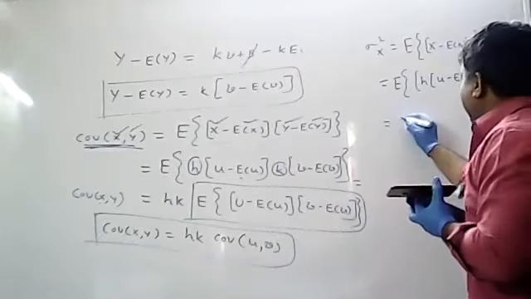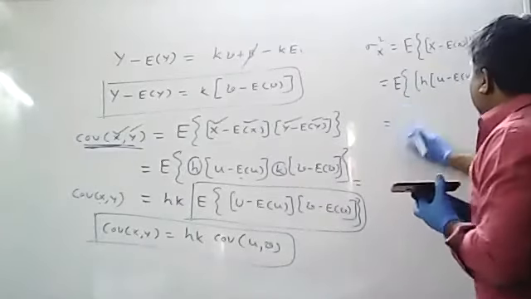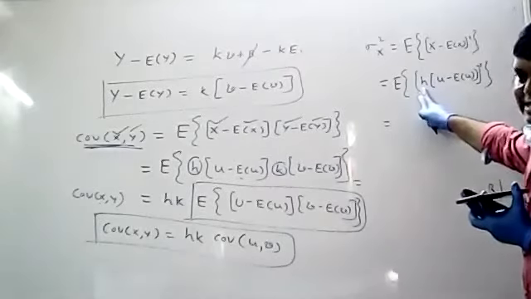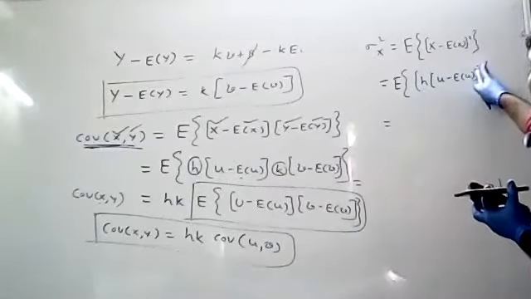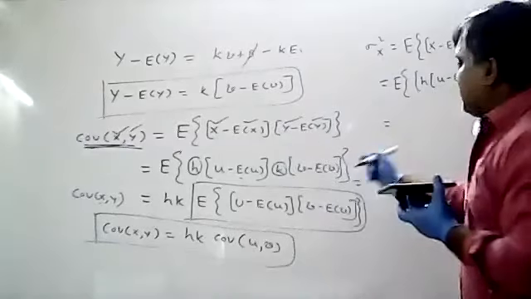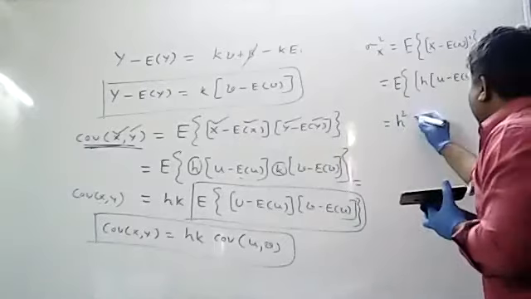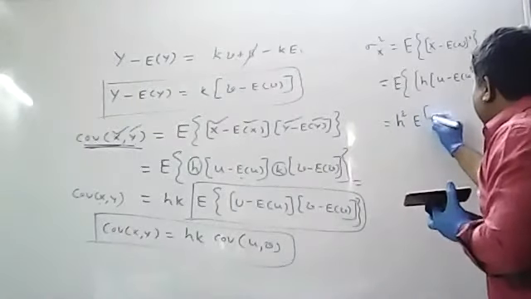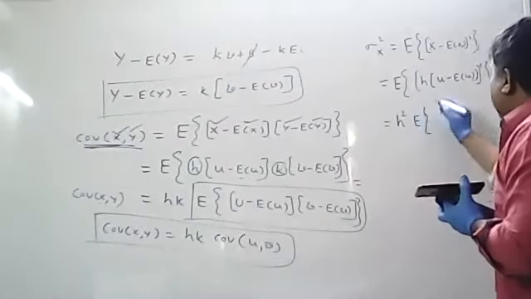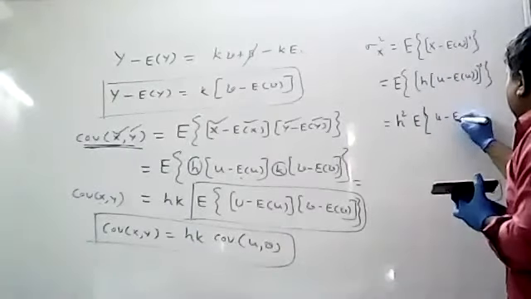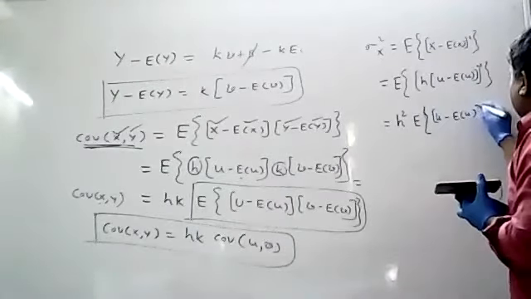So what will you get? This is the expectation of h square times u minus expectation of u whole square. H is a constant, and since there is a square, the constant value is h square. The constant should be separated from the expectation. That means you will get h square into the expectation of the remaining part: u minus expectation of u whole square.